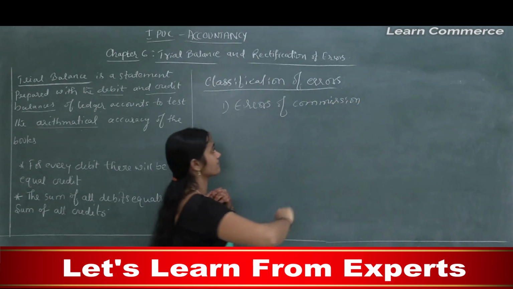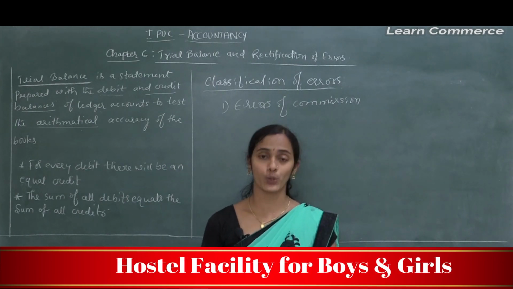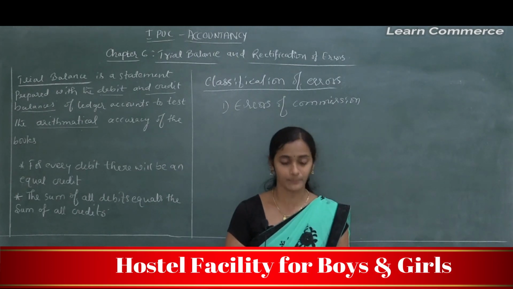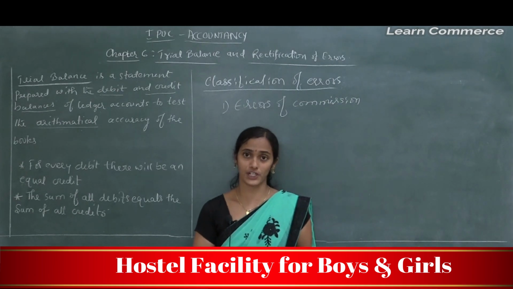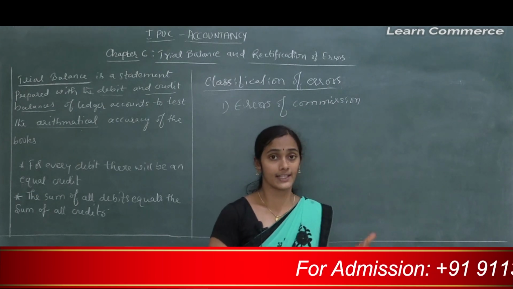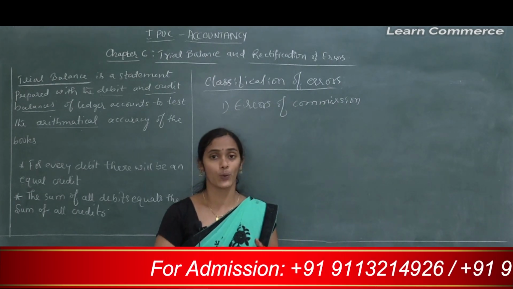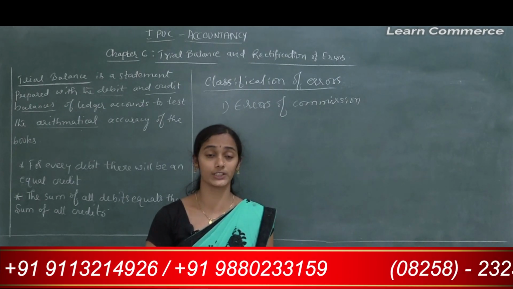Errors of commission. These are the errors which are committed due to wrong posting of a transaction.